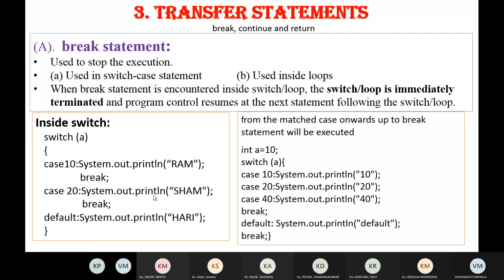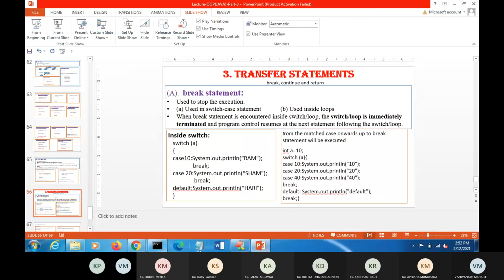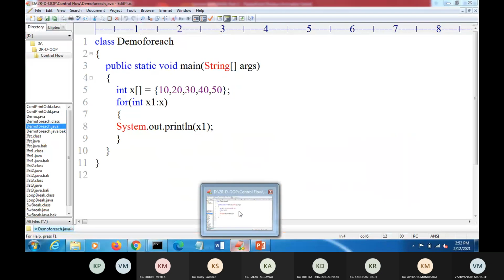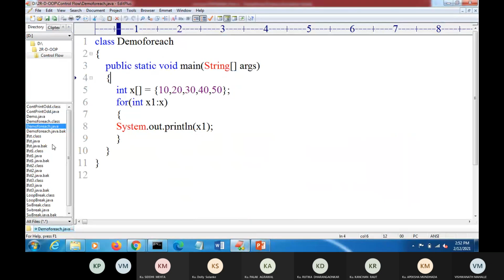Instead of this, we will see the direct programming examples, regarding this break. So this is the loop break, then the switch break. We will first see the switch break.java.